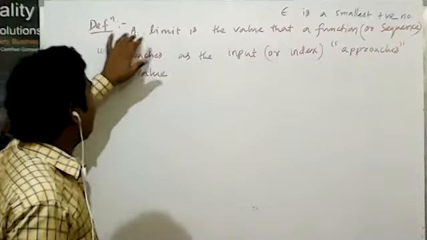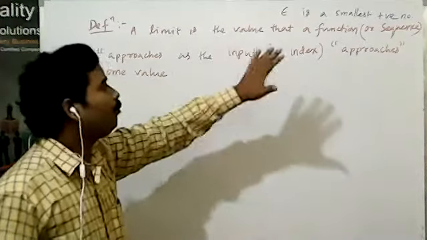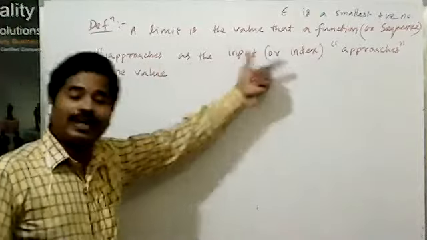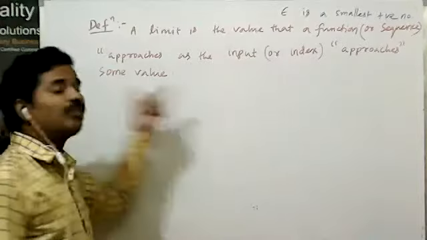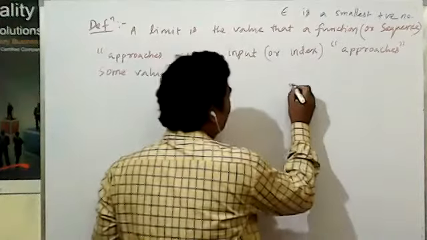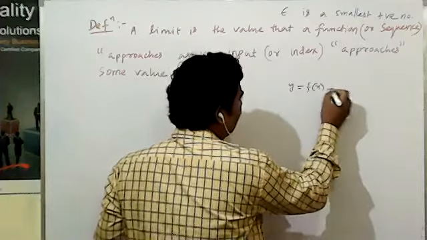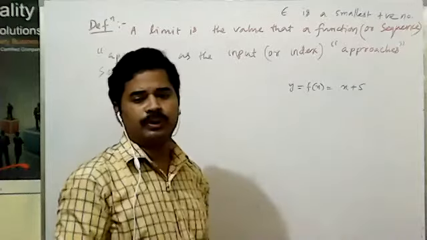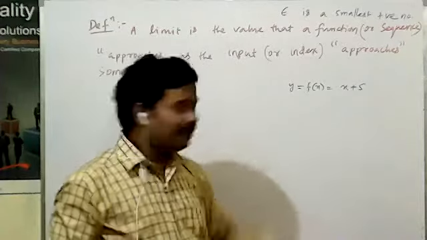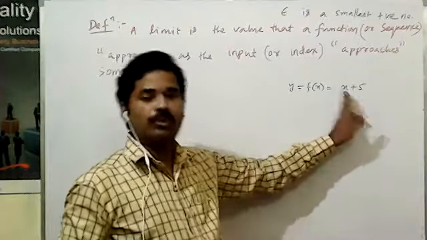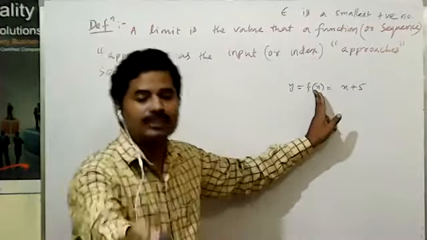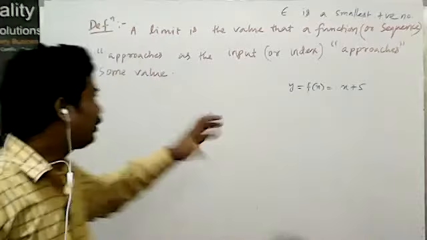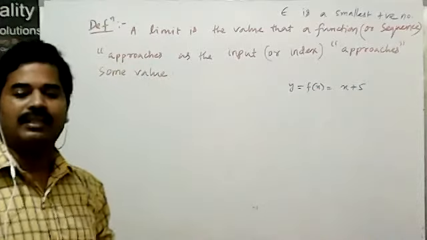Definition of limit: a limit is the value that a function or a sequence approaches as the input or index approaches some value. Suppose y is a function f(x), and the function is x plus 5. Whatever x value you put, you get that y value. That means according to the x value, the function approaches some other value. That's the concept of a limit.